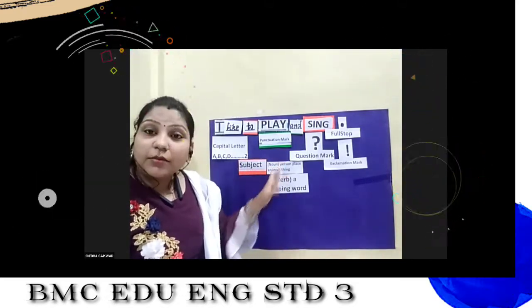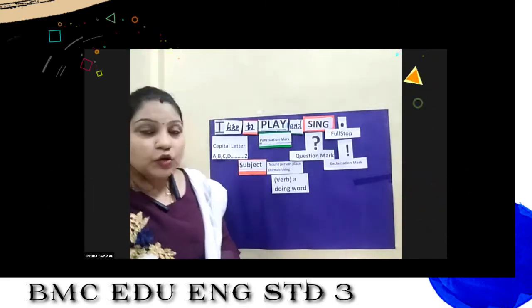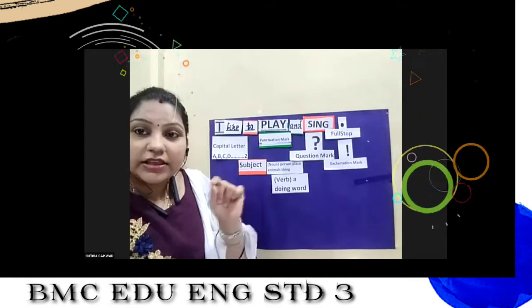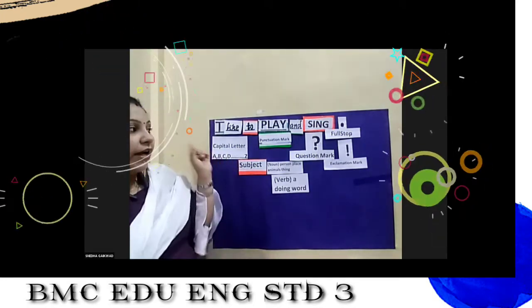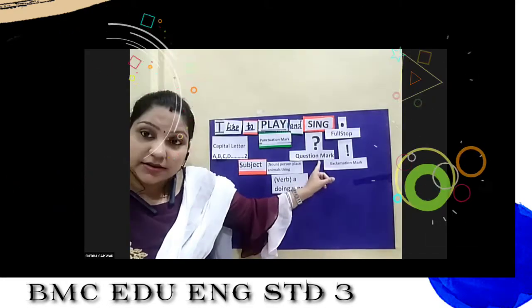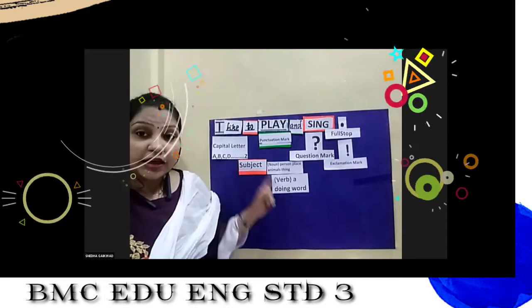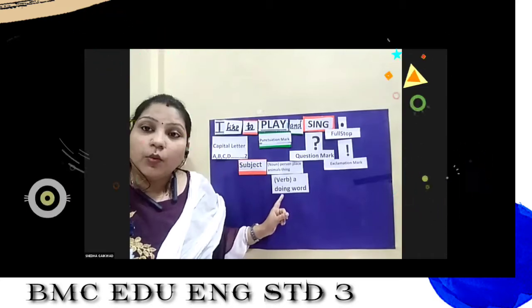So these are the two important elements of the sentence without which the sentence will be incomplete. So whenever we write a sentence, we have to start our sentence with a capital letter. Then when we end our sentence, as per our sentence, we have to use the punctuation marks. And then the main important thing is that our sentence should consist of a subject, that is a noun, and a verb.